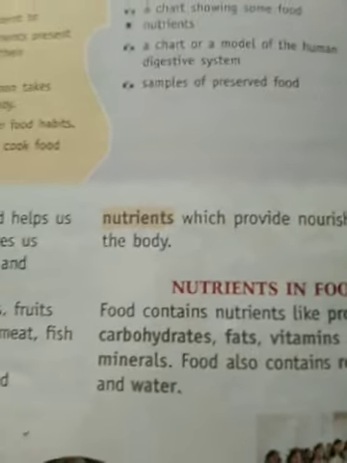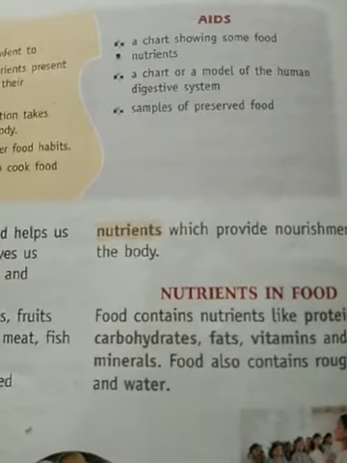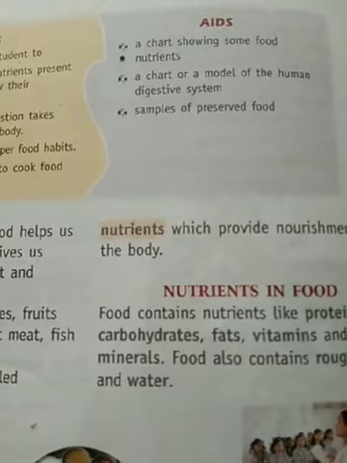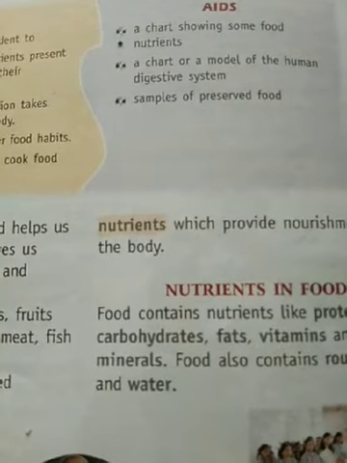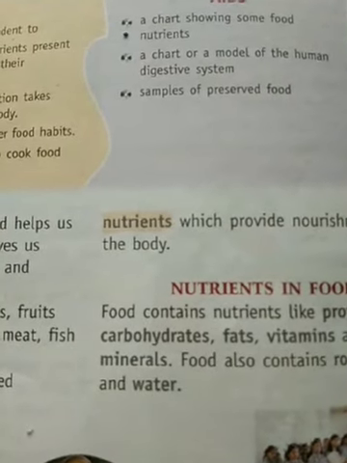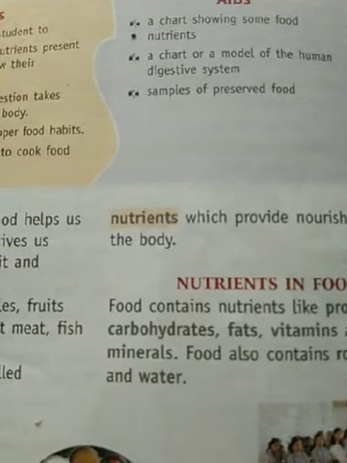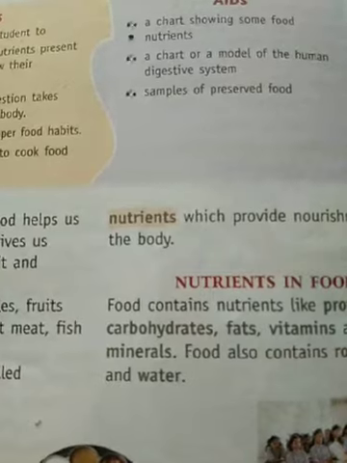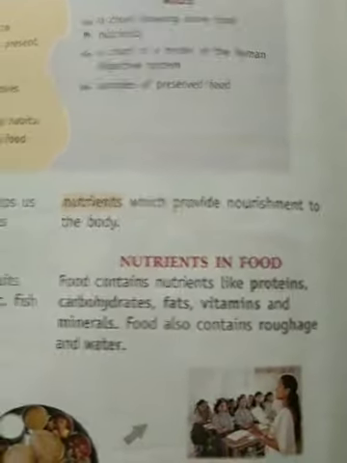And these small particles of our food are the nutrients that we are talking about. And these nutrients have several characteristics. According to their characteristics, they will be divided later on. See, in the next paragraph you will come to know about it.